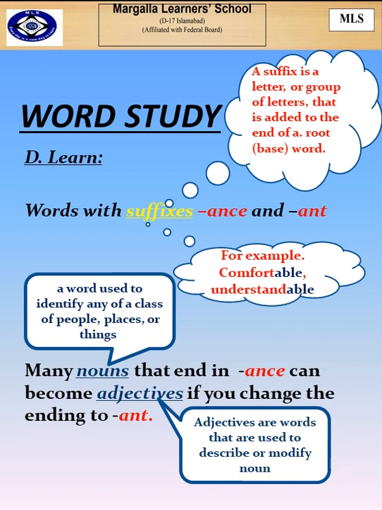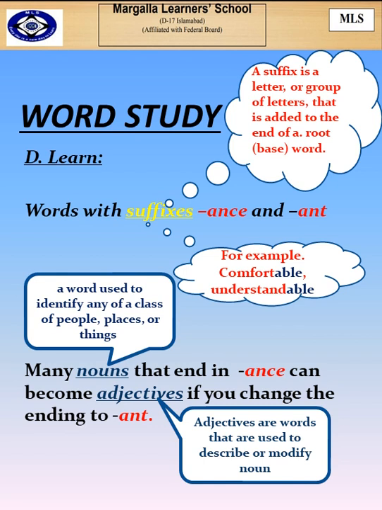Many nouns that end in ance. What are nouns? A word used to identify any of a class of people, places, or things. Many nouns that end in ance, a suffix, can become an adjective. What are adjectives? Adjectives are words that are used to describe or modify a noun. Many nouns that end in ance can become an adjective if you change the ending to ant.